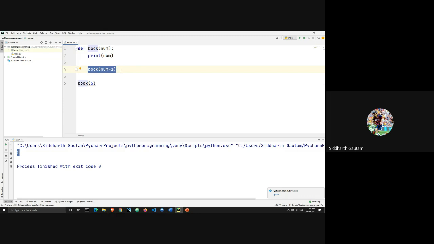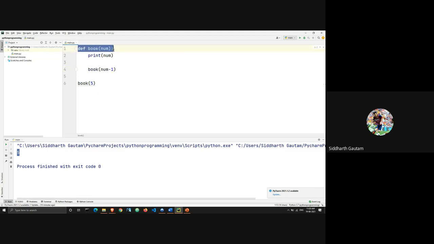What is the value of num? Num is 5. Num minus 1 is 4. So which means here I'm calling the function book for 4. Just like on line number 6, I'm calling the function for book 5. On line number 4, I'm calling the function for book and the value is 4, which means I'm again going back to line number 1.